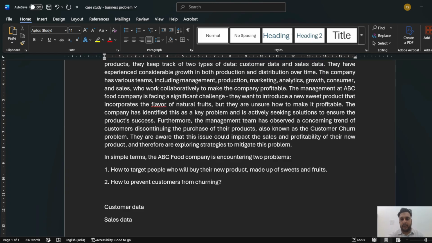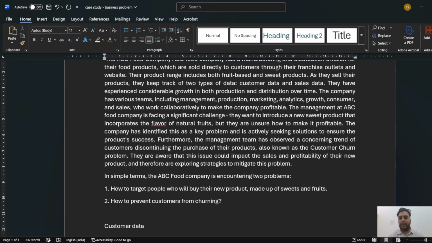They are already managing, yes, obviously with the help of data analysts, right? They have experienced considerable growth in both production and distribution over the period of time. The company has various teams: management, production, marketing, analytics, growth, consumer, sales, who work collaboratively to make the company profitable.